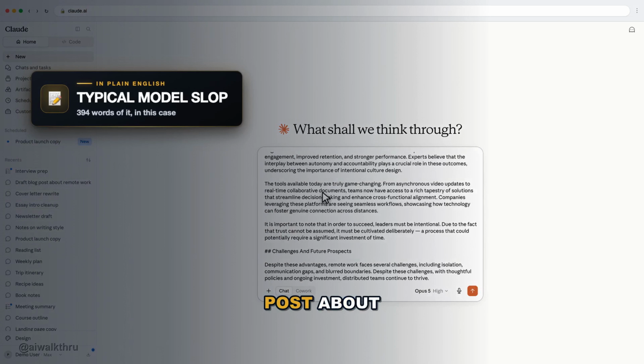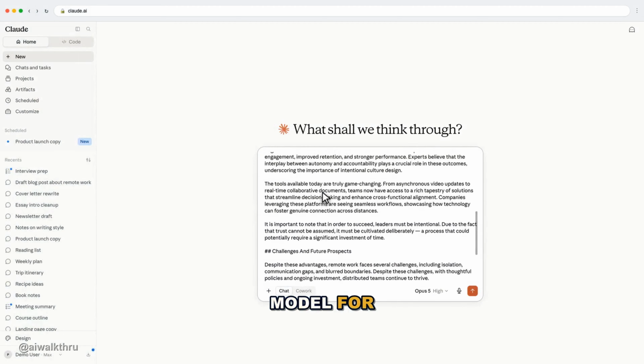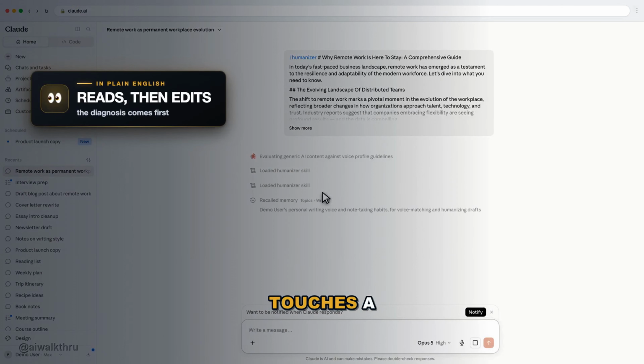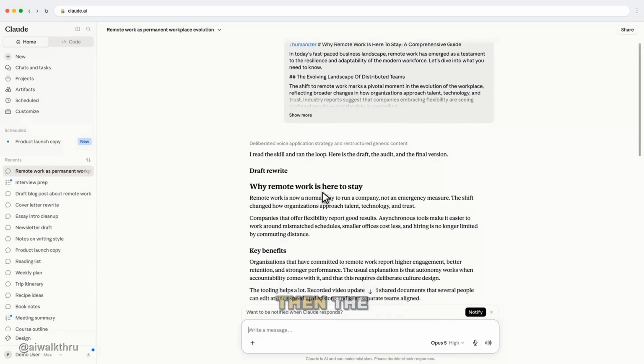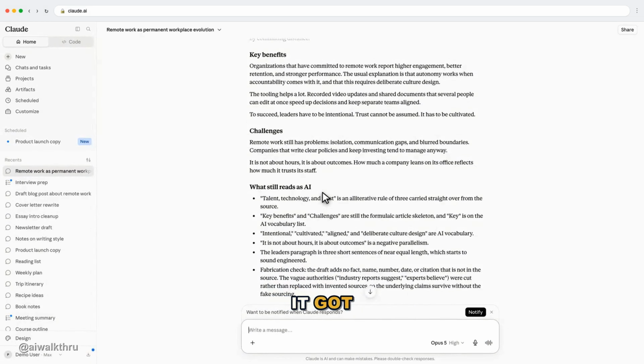Here is a blog post about remote work, the kind of thing you get if you ask any model for 800 words. Watch what it does. It reads the whole thing first and tells me what is wrong before it touches a word. EM dashes, significance inflation, fake attribution to experts who are never named. Then the rewrite, and notice it did not get longer or fancier, it got shorter.